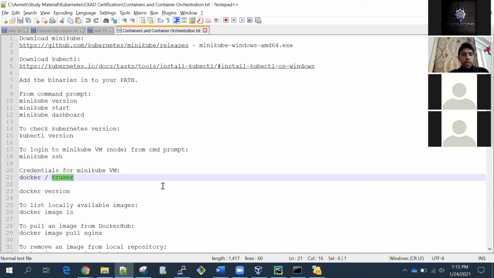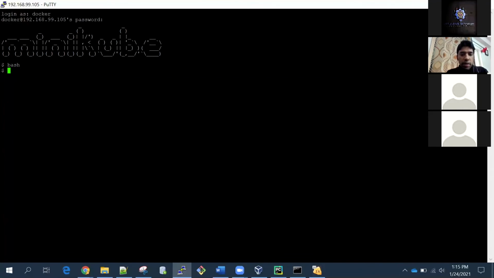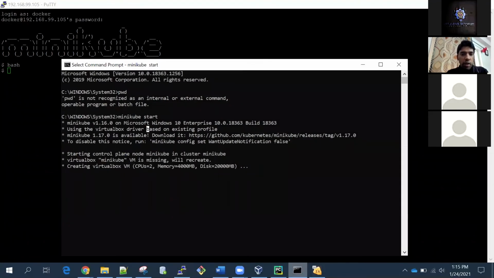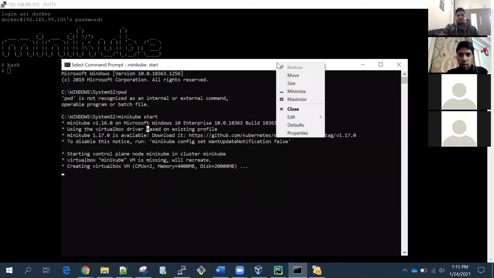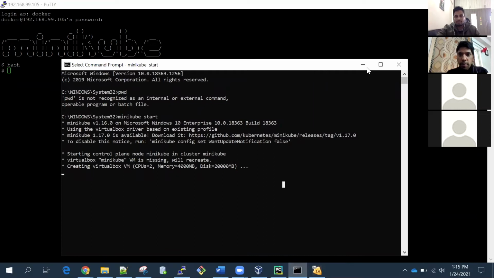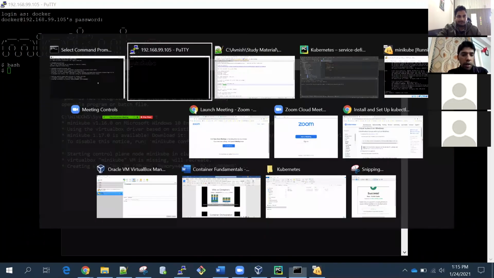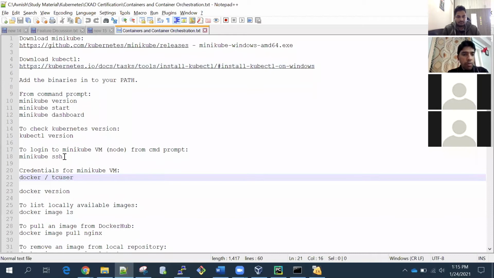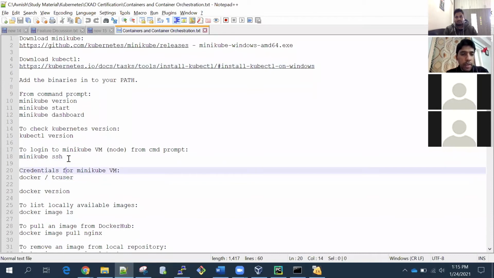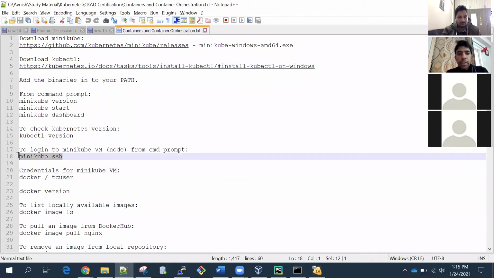Although I have logged in through PuTTY, from the command line as well you can log in using minikube ssh.